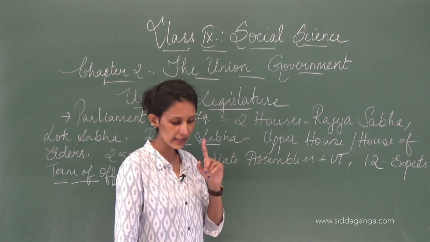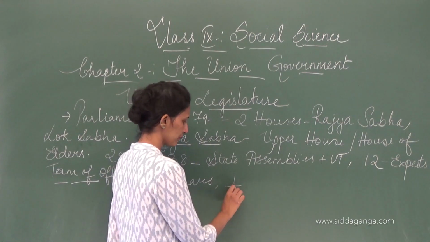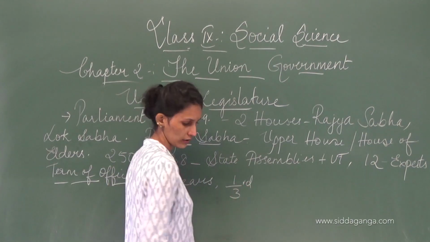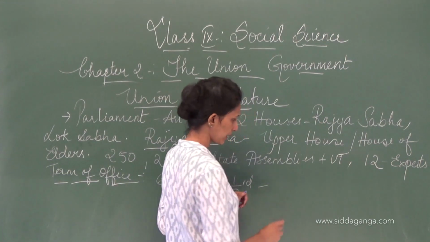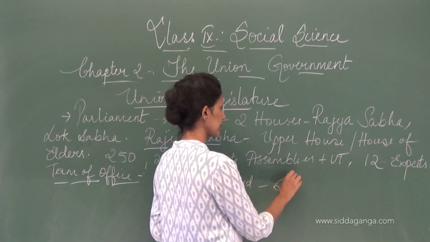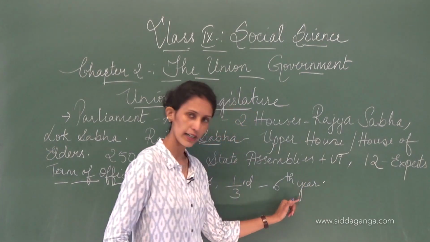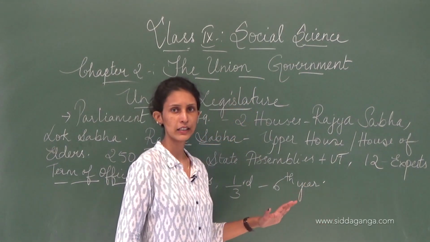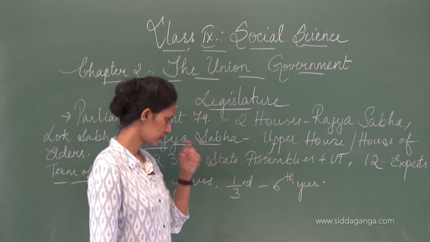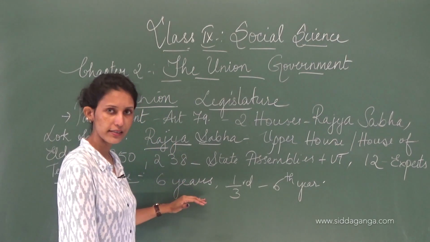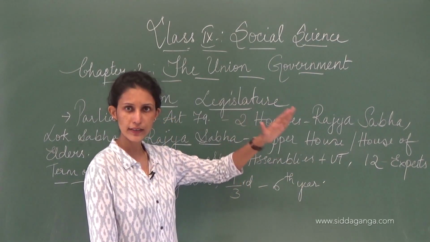One third of its members retire on the completion of the 6th year. One third of the members retire when they complete 6 years in office.